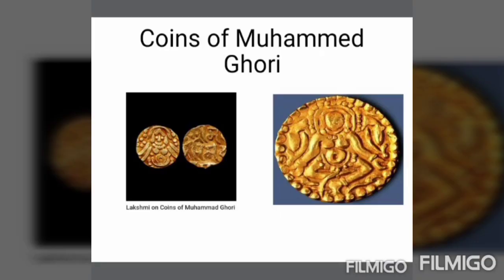Look at this picture, students. Here we have two example pictures of coins of Muhammad Ghori. See the second picture. In the second picture, he stamped the image of goddess Lakshmi, and on the other side of this coin he inscribed his name. Why? Because with that we can find who issued this coin. So coins also played a major role in knowing about the particular empire or dynasty which issued them.